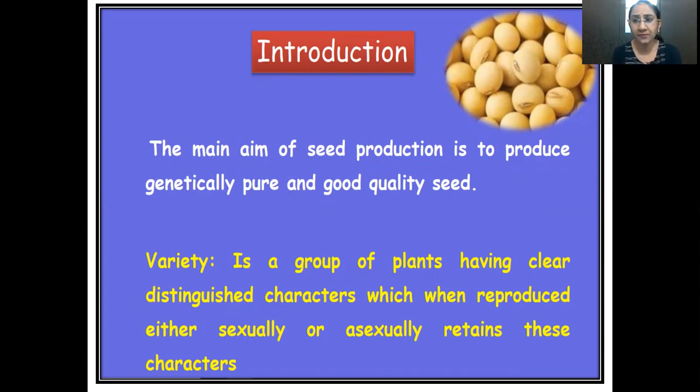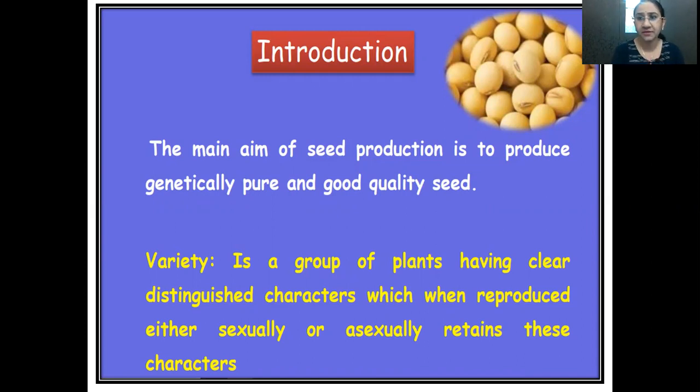A variety should have certain set characteristics which are defined, and when the breeder seed is reproduced and sown for the next generation, either through sexual reproduction or through asexual means like vegetative reproduction, it should retain all its characteristics. In short, a variety should represent its true to type characters.